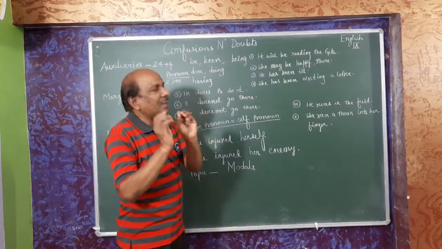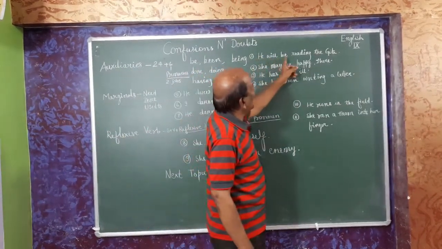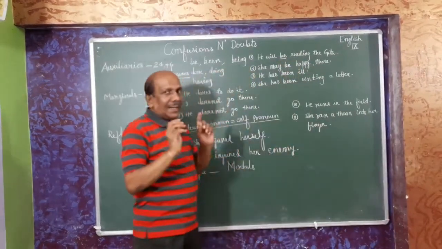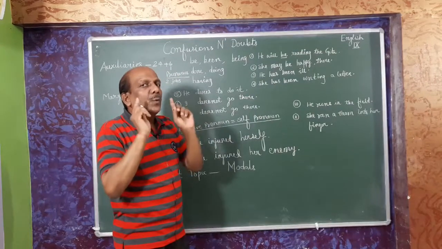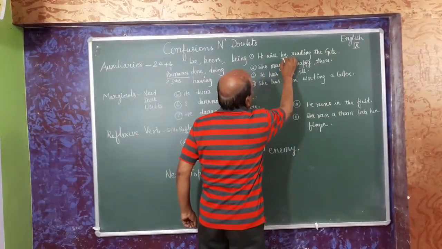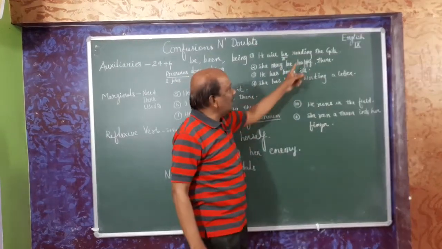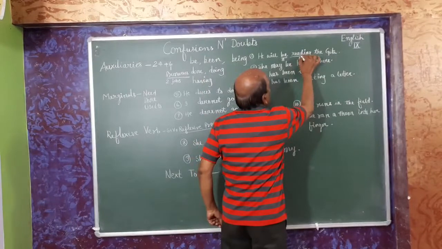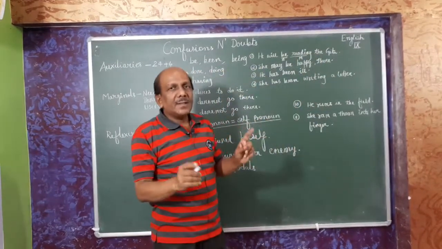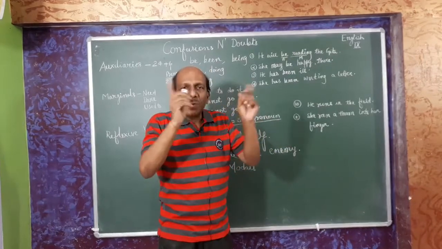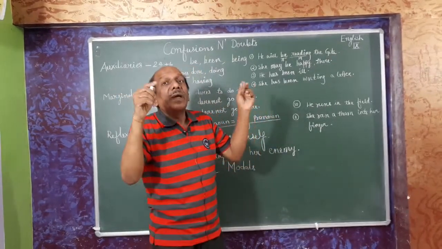I have taken some examples. See here, he will be reading the Gita. I have to think of only "be". Be is an auxiliary here, because reading is the last verb. A sentence can't have more than one principal verb, more than one main verb.